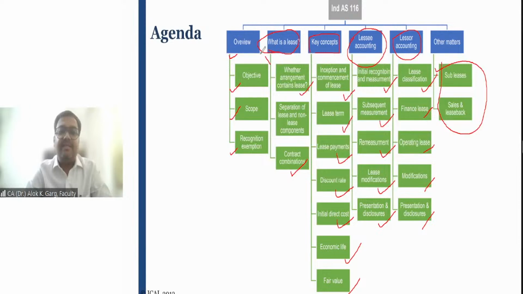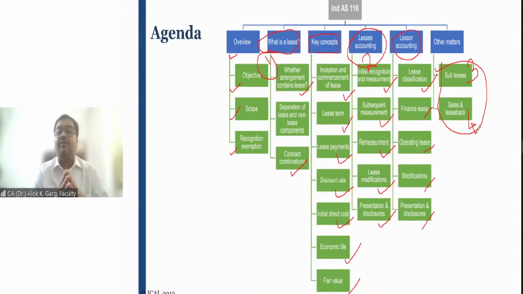Number 2 is lessee accounting. Number 3 is sublease. Number 4 is sale and lease back. These are the 4 most critical and most important aspects in IND AS 116, right? Lessor accounting is important, but it is the same accounting whatever you have learned in AS 19. Okay. Is that clear, friends?